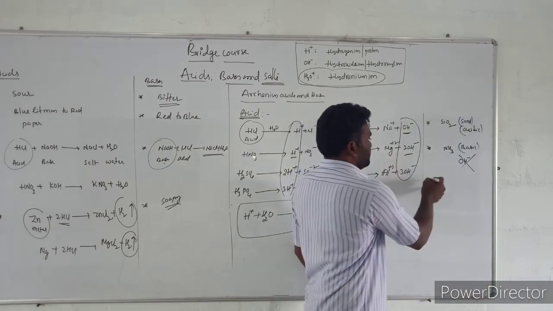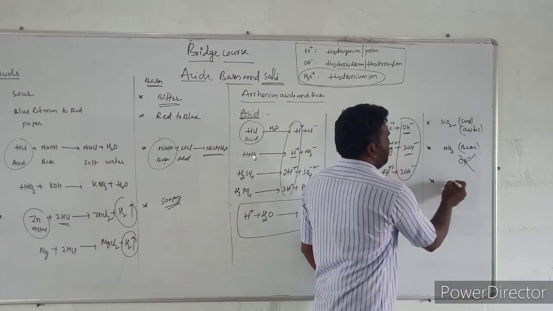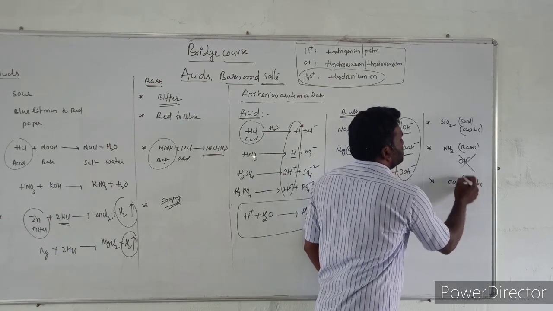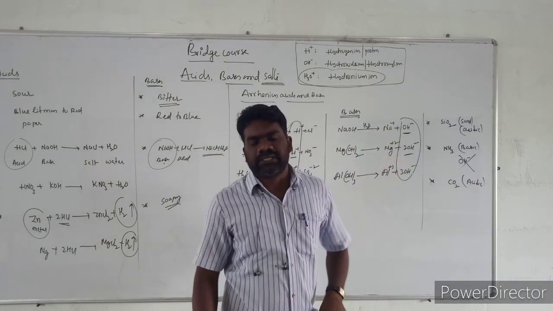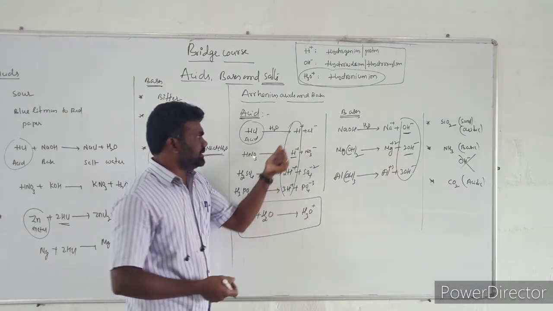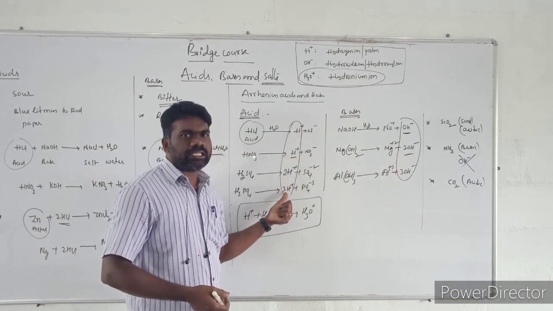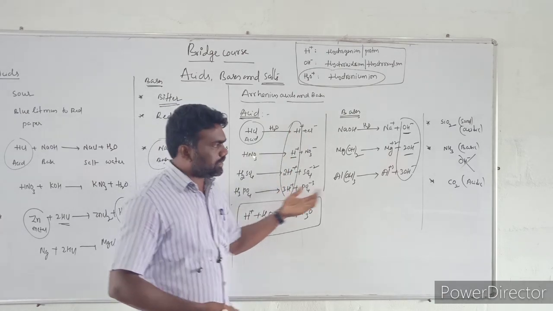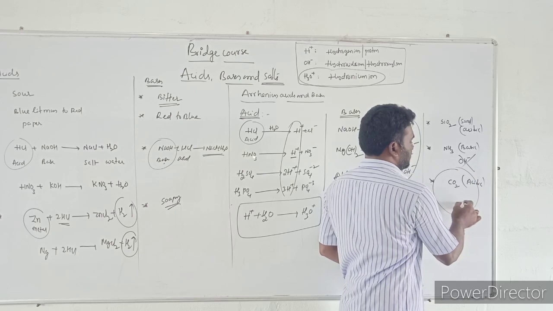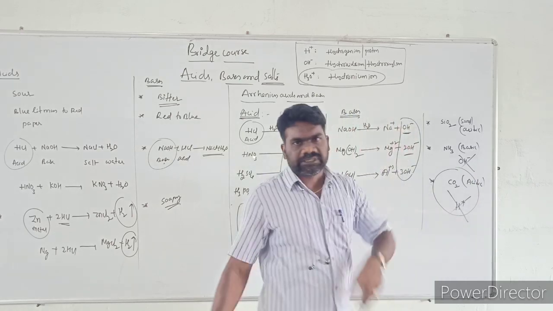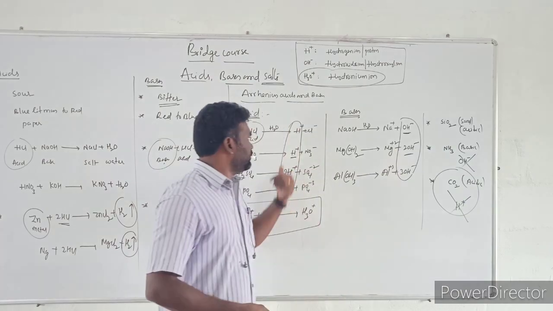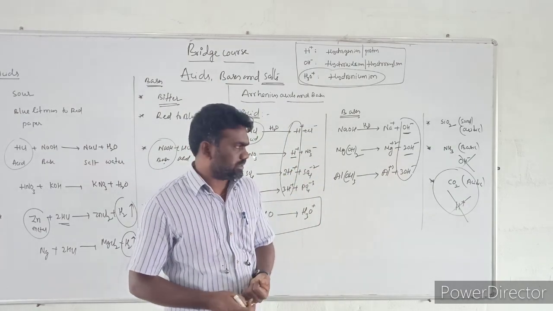And this is one limitation. The third limitation is carbon dioxide. Carbon dioxide is an acidic oxide, but according to Arrhenius, an acid must produce H+ ions, hydrogen ions. But carbon dioxide does not contain any H+. H+ is not there in carbon dioxide. So the Arrhenius theory does not explain the acidic character of carbon dioxide.